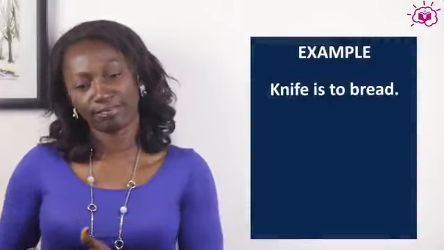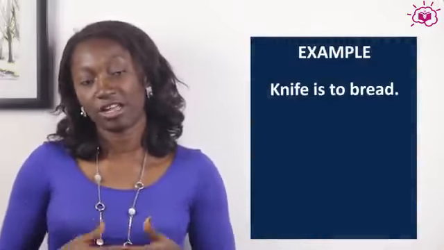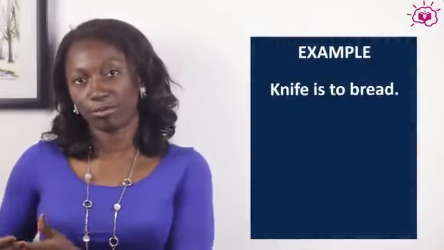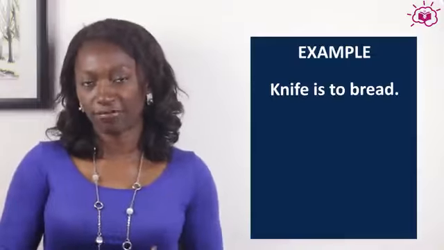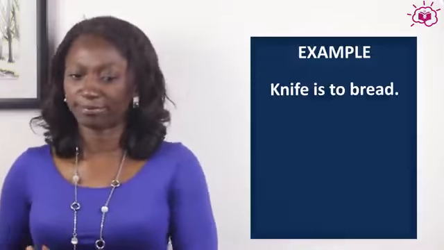Another example is knife is to bread. A knife is used to cut bread. So the function of a knife is to cut bread. That is a noun to noun relationship also.